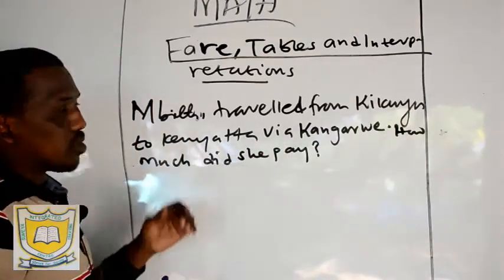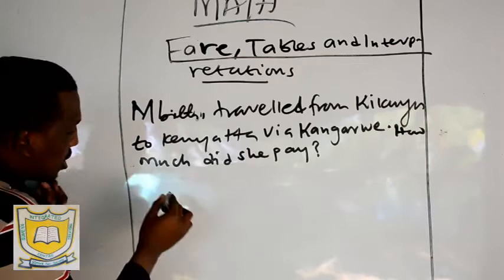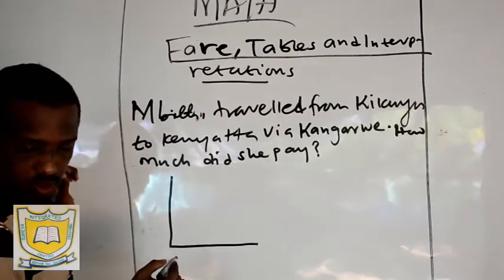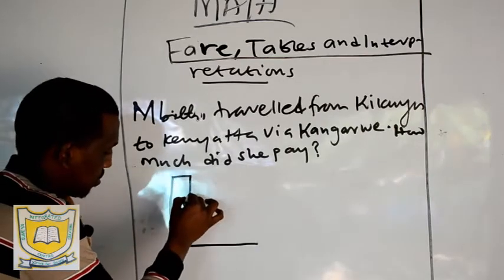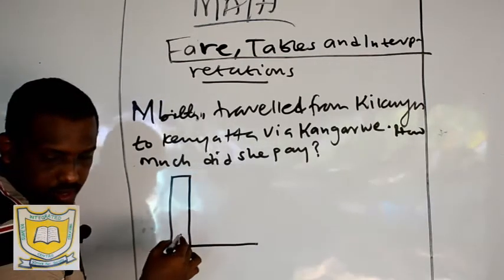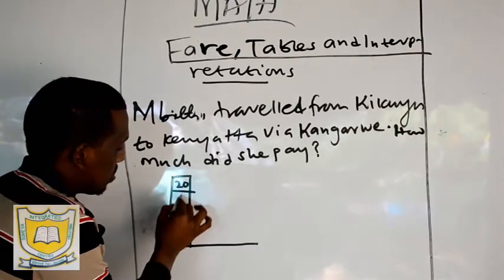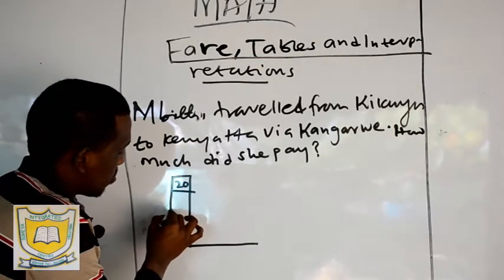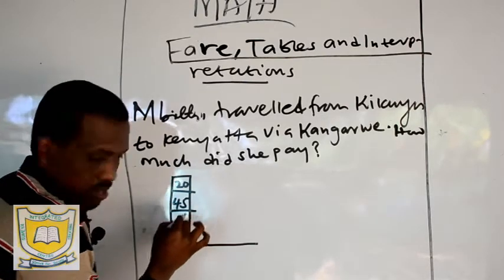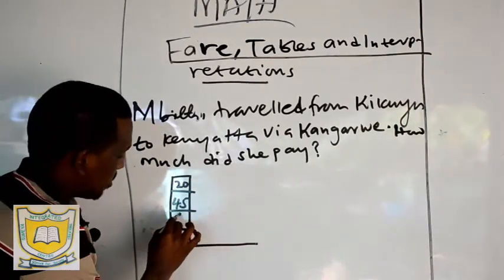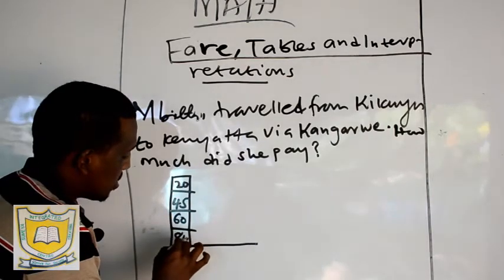Then there will be a table that you'll be given. This is the table now. We have here 20. Here we have 45. Here we have 60. Here we have 80.